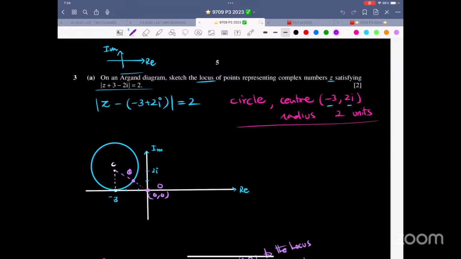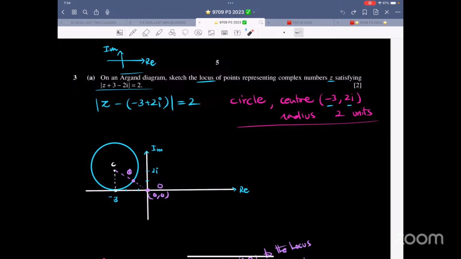So when we draw an Argand diagram, whatever is the case, make sure that the standard has to be fulfilled. Z minus (A plus Bi), the whole thing modulus equals R, that is a circle. So minus has to be taken common. What's left on the inside, the real part, imaginary part, the x-axis, the y-axis, that is the center. And this constant over here is this thing.